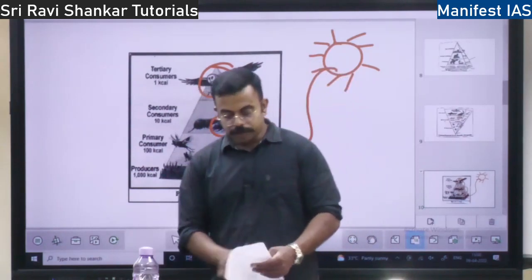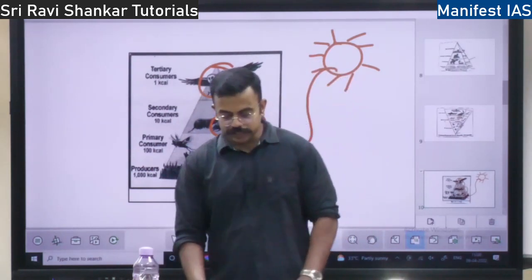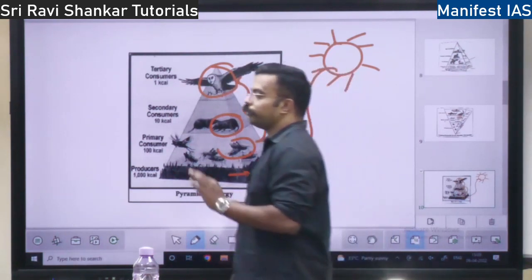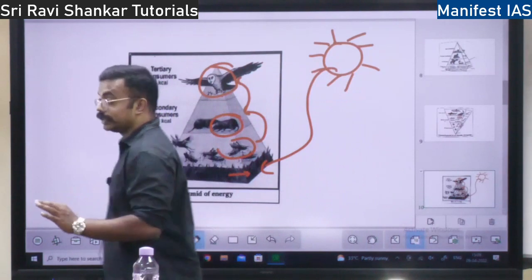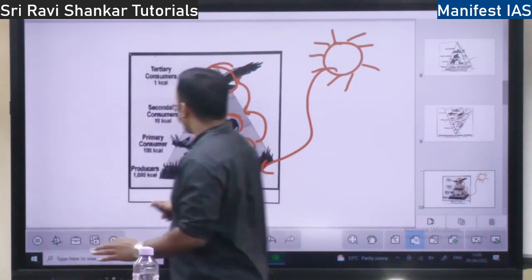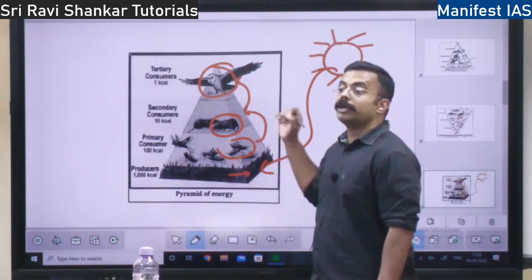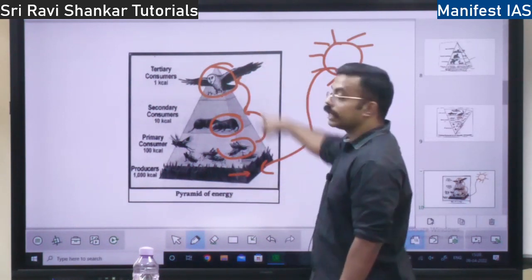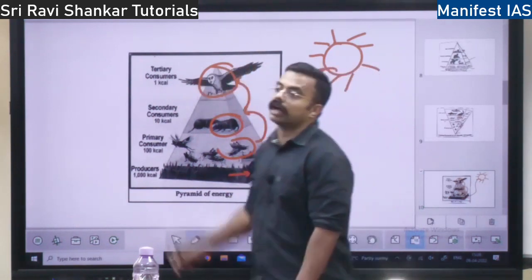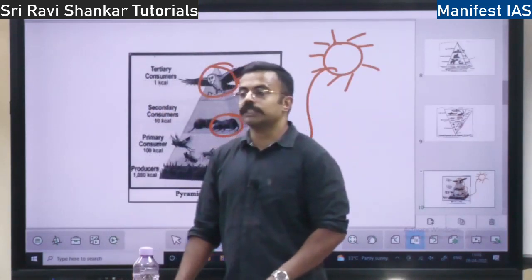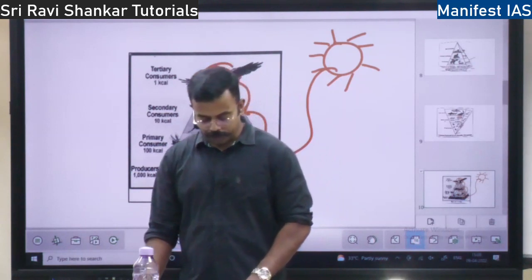So this is the pyramid of energy. Here also there is loss of energy. So the one speciality of the pyramid of energy is it is always pointed. It is never inverted. Pyramid of energy is always like this. It can never be upside down, inverted, right? So what is the use of this pyramid of energy?